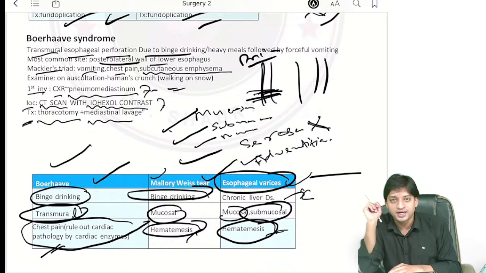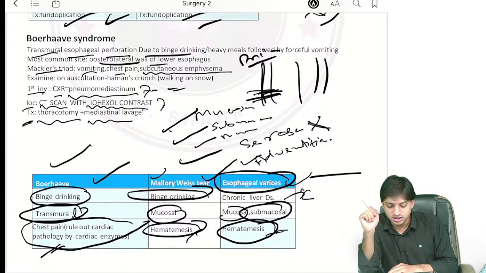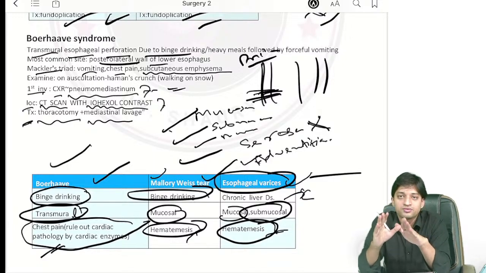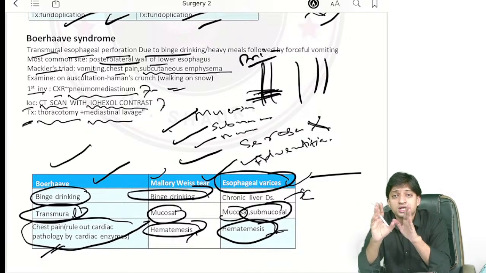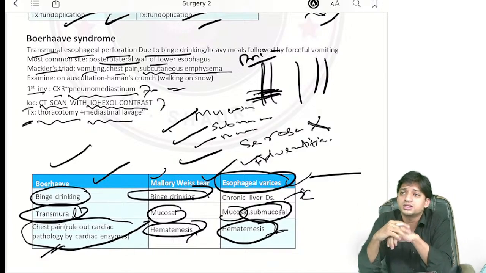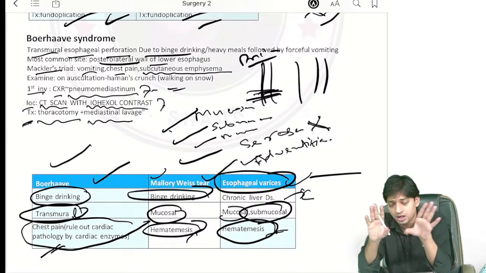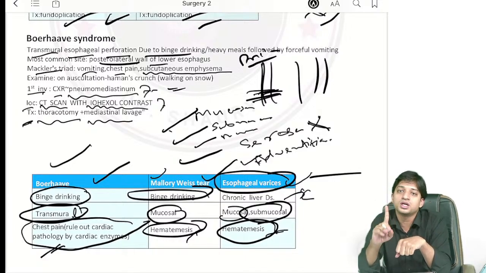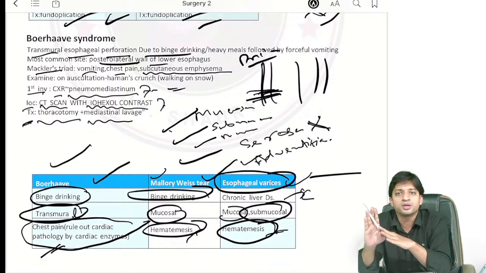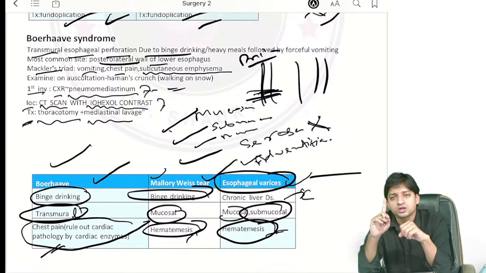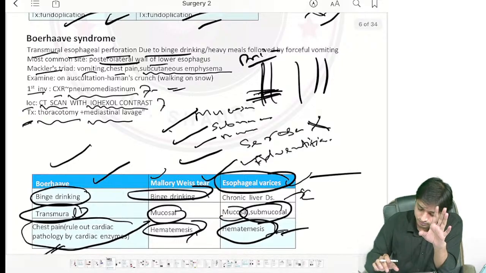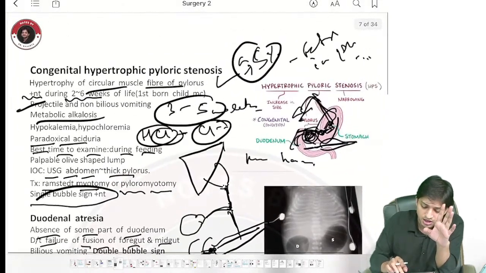Now, esophageal varices, what will you find? It is a chronic liver disease, right? And there will be mucosal and submucosal tear again, associated with a case of chronic liver disease, liver cirrhosis. When you open the book of Pathology, Robbins, and also Davidson, they very clearly mention about esophageal varices, and they tell you that generally the first episode of esophageal variceal bleeding is fatal. In most of the cases, almost more than 90%, 95% of the cases, the first episode is fatal. Right? Now, hematemesis will be there. Differences we have discussed and seen according to the history.